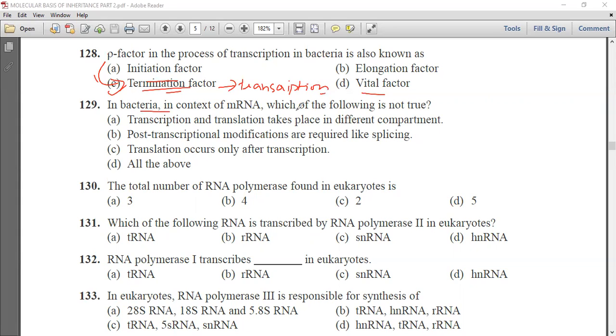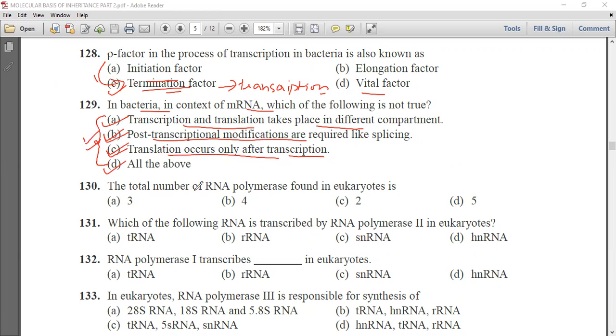Next question is, in bacteria, in contrast to mRNA, which of the following is not true? First, translation and transcription takes place in different compartments. We know this is true, that translation and transcription, they take place in different compartments. Next is post-transcription modification are required, like splicing. This is also true because post-translation modification are there. And third is translation occurs only after transcription. So this is also true, that is translation process, it occurs after transcription. That means the correct answer is D, that is all the above, because all these statements are true.